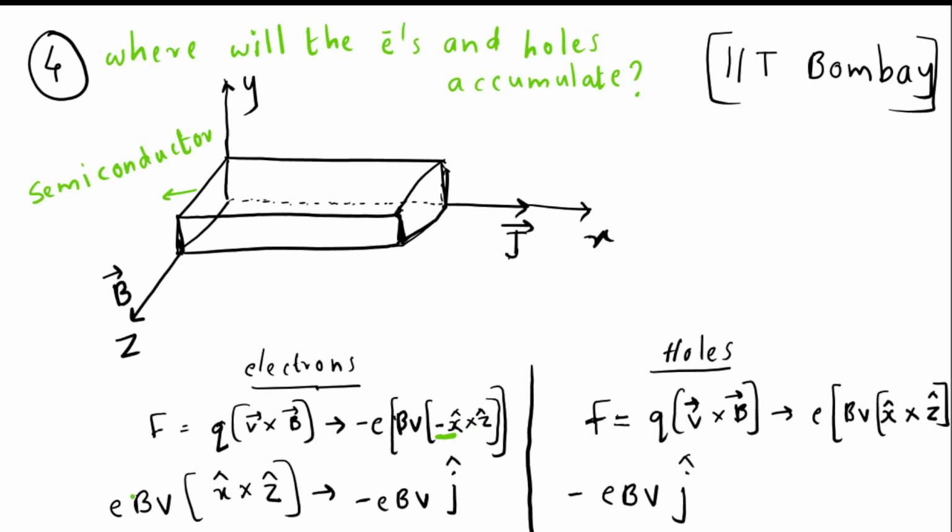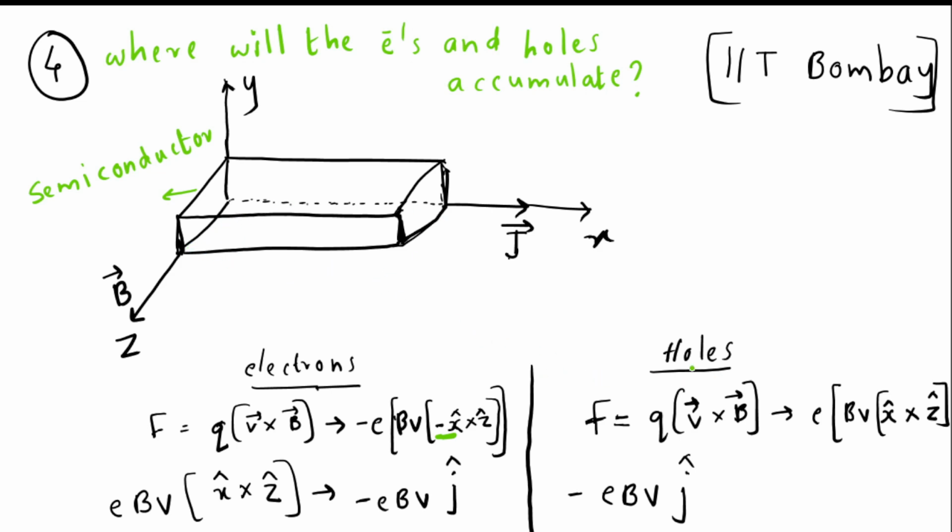Then this minus and this minus get cancelled, and we will get eBv into x cap cross z cap. x cap cross z cap is minus j cap. Then we will get minus eBv j cap, which means that the force acting on the electrons will be along the minus j cap direction. So electrons will get accumulated at the lower surface of the solid.